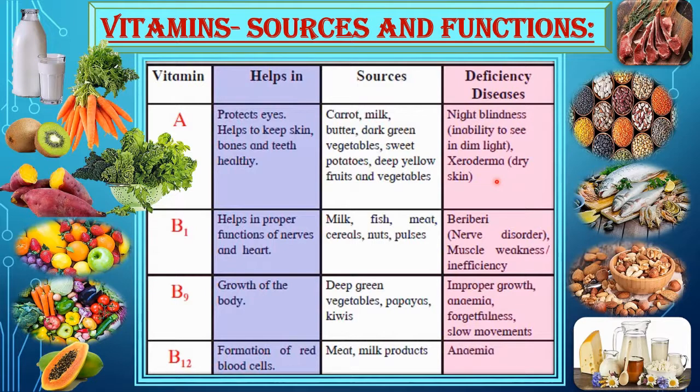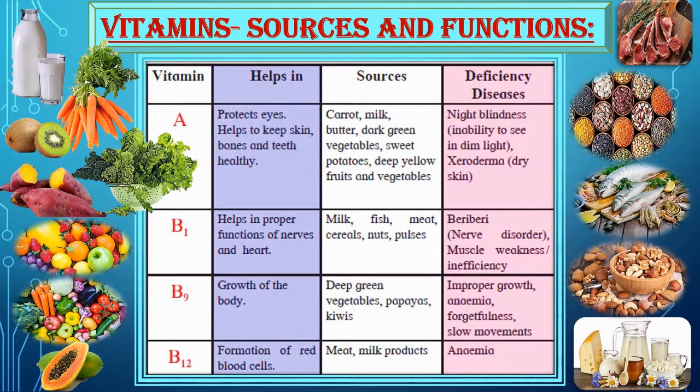Now let's see about vitamin B1. Vitamin B1 helps in proper functioning of nerves and heart. And the sources from which we get vitamin B1 are milk, fish, meat, cereals, nuts, pulses. And the deficiency disease is beriberi. It is a nerve disorder and muscle weakness, or call it inefficiency of muscles.